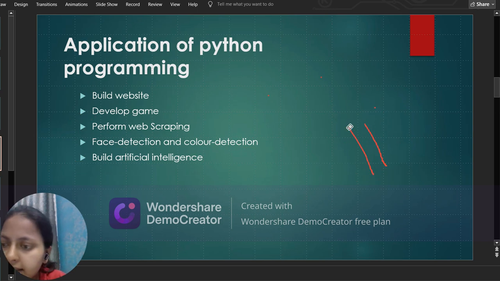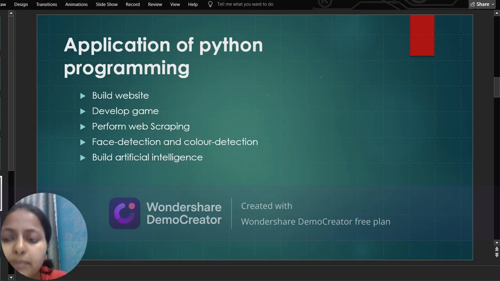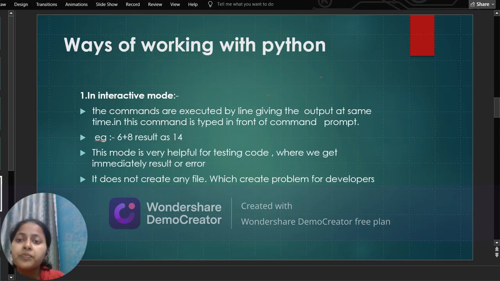Now next is ways of working with Python. Firstly, the method used for working with Python, meaning the way we can write the code in Python, is the interactive mode. There are two modes. The first one is interactive mode.